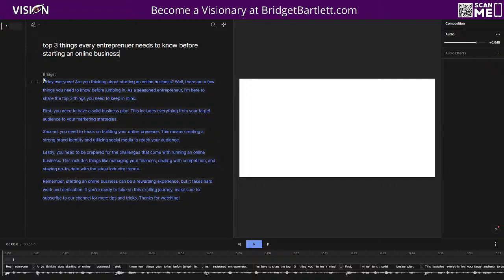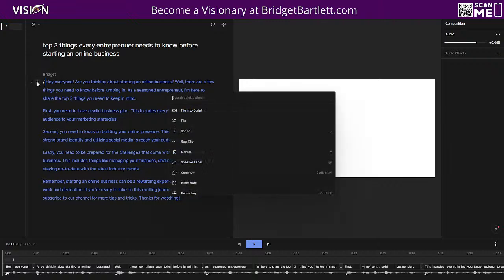Okay. So Descript Editor is very, very simple. If you are kind of intimidated when it comes to editing videos and things like that, you will love Descript because it's a very powerful tool to use for editing your videos, but it's also very, very simple. So what I like to do is you'll see here that it's broken up into sections. So we have the intro, we have the first point, the second point, the last point, and then we have our conclusion.